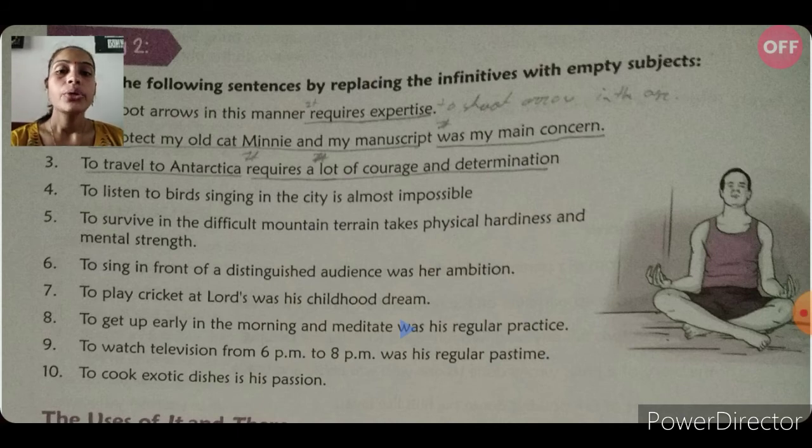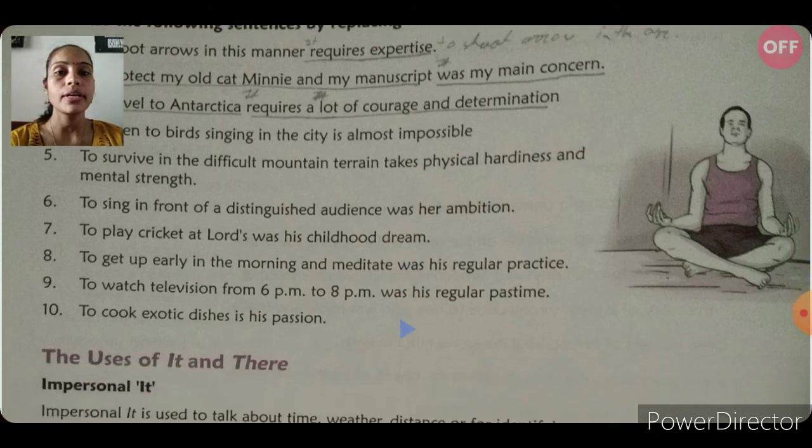Number 9. To watch television from 6 p.m. to 8 p.m. was his regular pastime. So, it was his regular pastime to watch television from 6 p.m. to 8 p.m. To cook exotic dishes is his passion. It is his passion to cook exotic dishes. So students, I hope you all understand this whole exercise number 1 and 2.